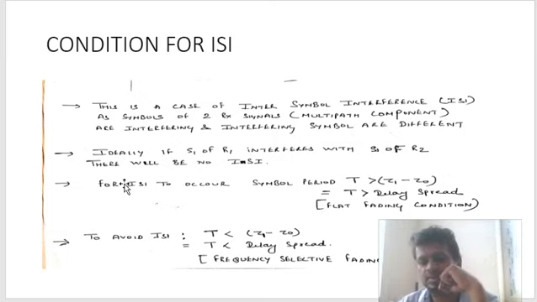The rest of it is correct. So this is correct and this is correct, and this avoid should not be here, it should be here. To avoid ISI, this condition. Okay, and for ISI to occur, this condition.